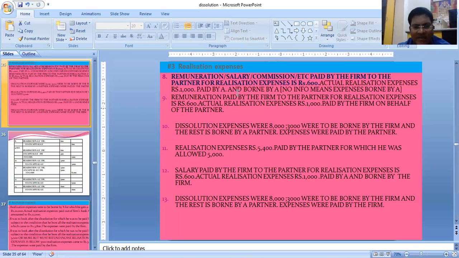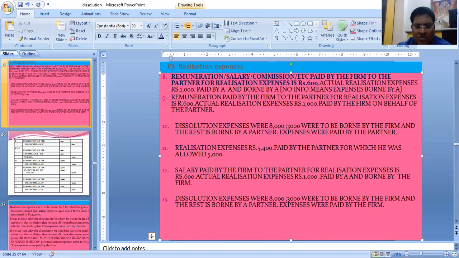Next, number 9: remuneration paid by the firm to the partner for realization expenses, rupees 600. Same thing, so for realization expenses it is realization account debit to A's capital. Actual realization expenses is 1000 paid by the firm. One more entry will come for this: paid by the firm on behalf of the partner, that is A's capital account debit to cash 1000.